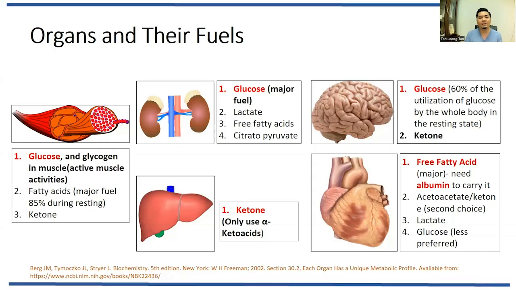For the brain, definitely it can use all the substrates. This is more important because when you don't have glucose, you've got ketone. No ketone, we've got free fatty acid to compensate.